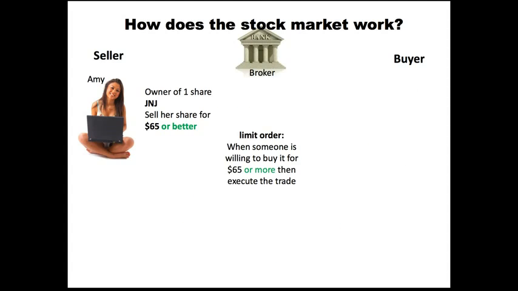So let me show you what a limit order is. What we just talked about was a stop order. Now a limit order, let's go back to Amy, and let's start over again. Amy wants to sell her share for $65 or better. So if the price is $65, she's going to sell it. If the price is $65.10, she wants to sell it. So as long as that price is higher than the $65, Amy wants to sell her share.